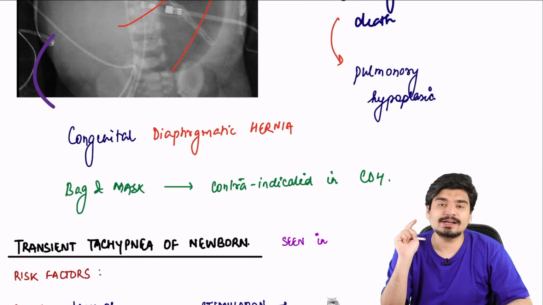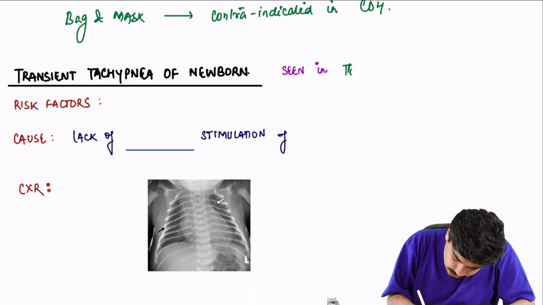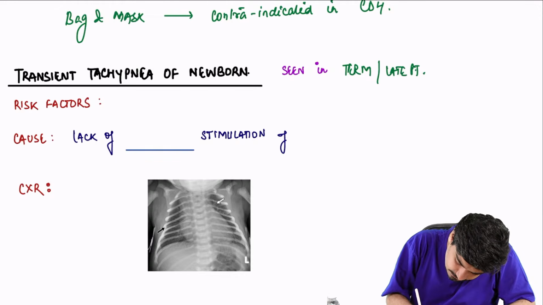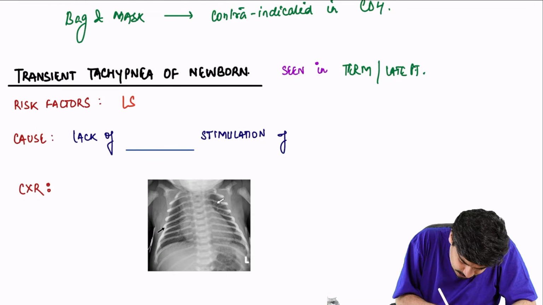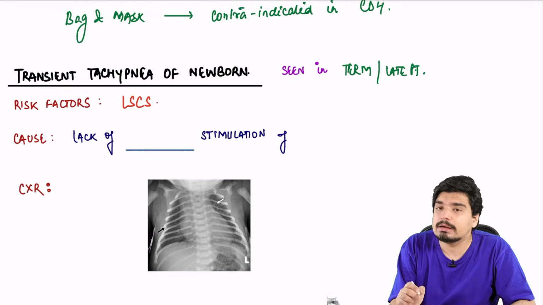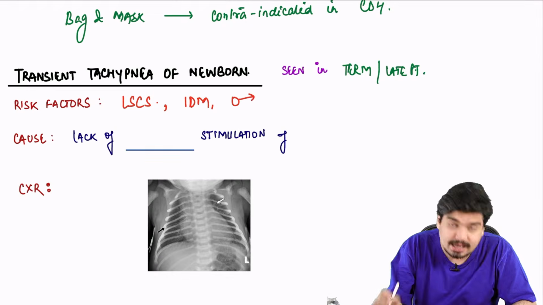Next, you have transient tachypnea of newborn. Remember, transient tachypnea of newborn is seen in term and late preterm babies. And what is the most important risk factor? Remember, the most important risk factor is being born via LSCS. Other important risk factors include infant of diabetic mother and male child.